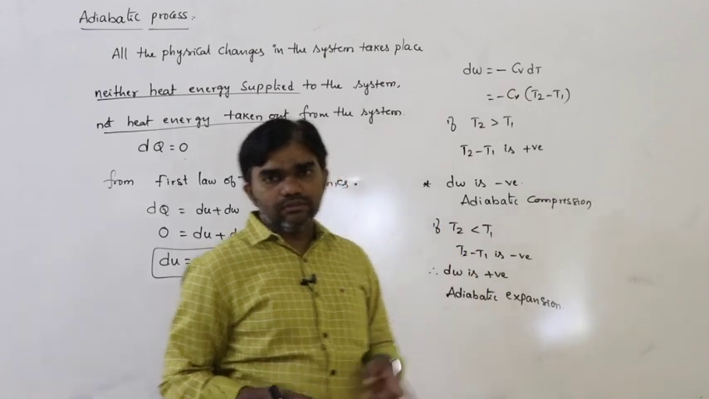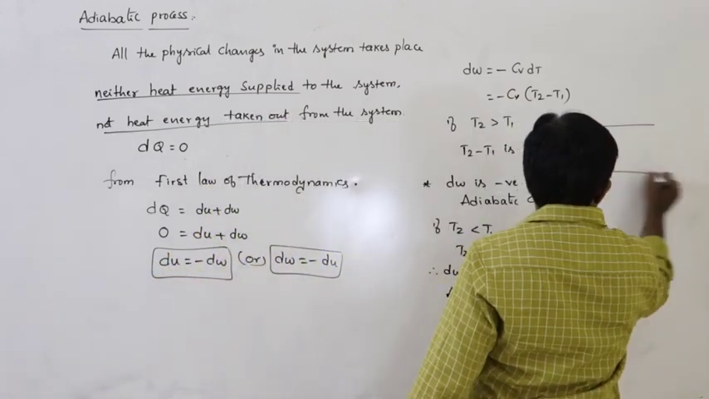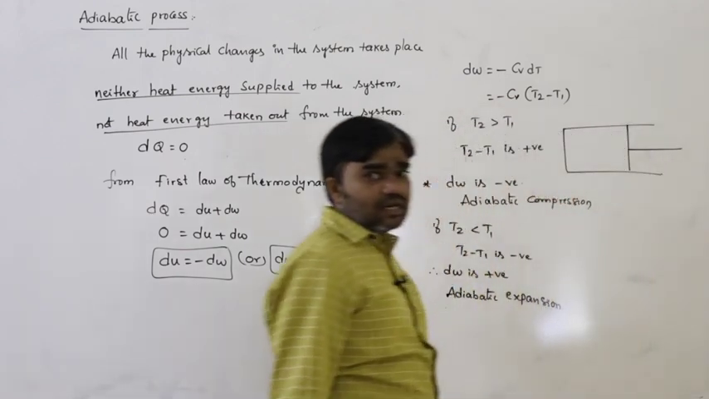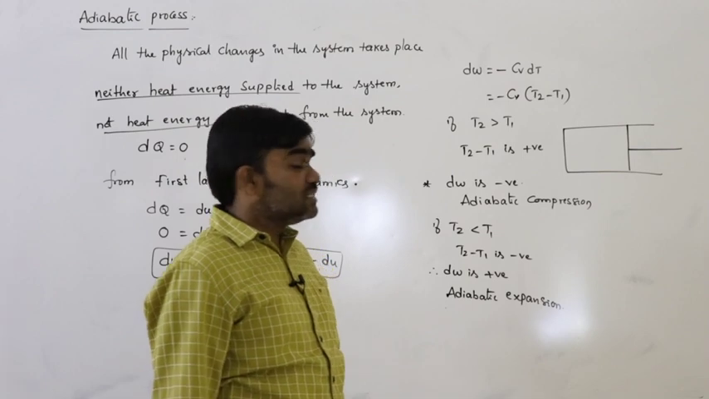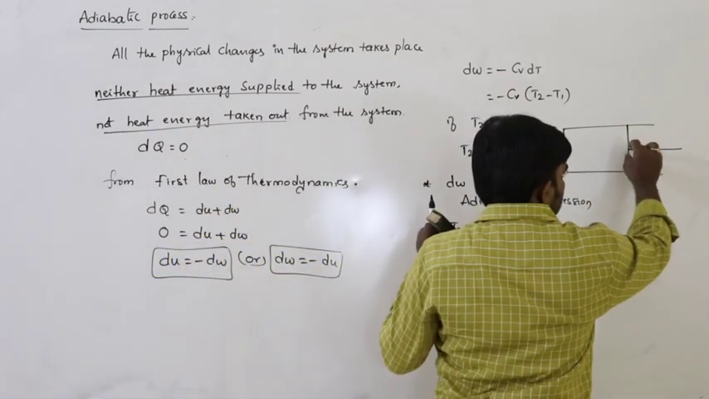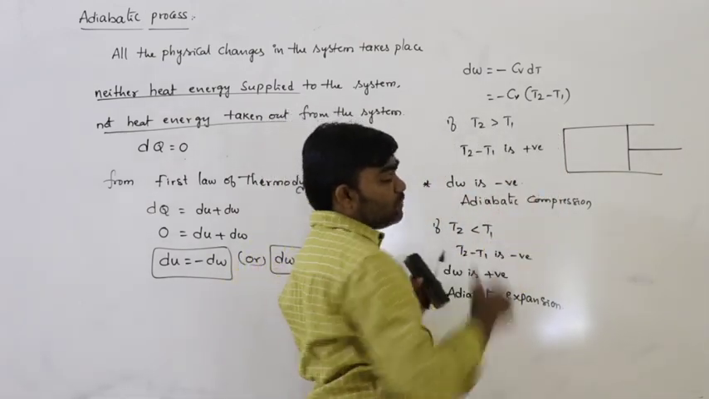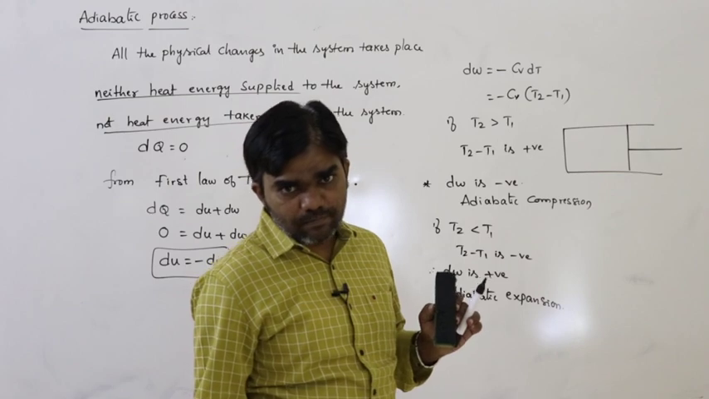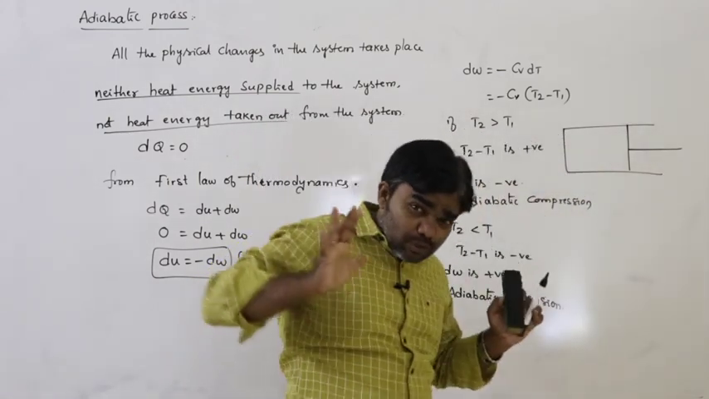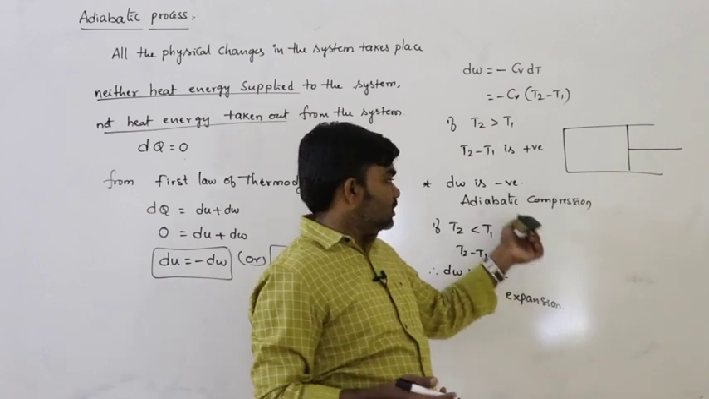So remember that. Let us say this is a cylindrical vessel with movable piston, that is considered as the system. For example, if the piston moves outwards by itself, that is called expansion. If you forcibly move the piston inwards, that is called compression. So that is adiabatic compression.